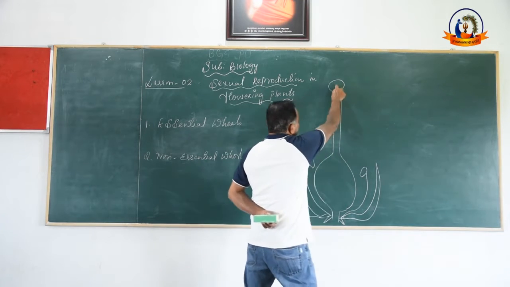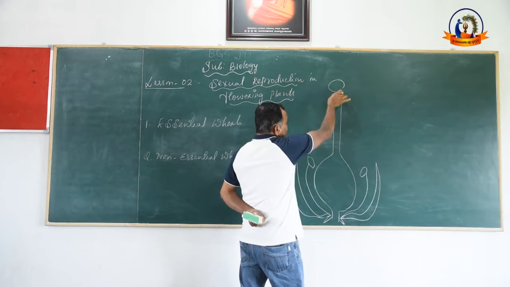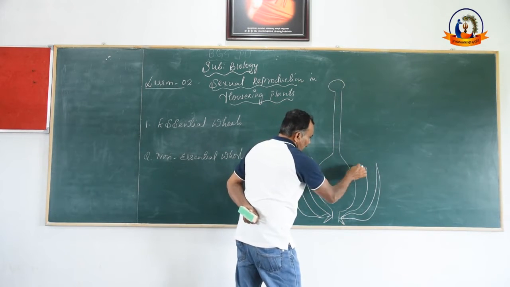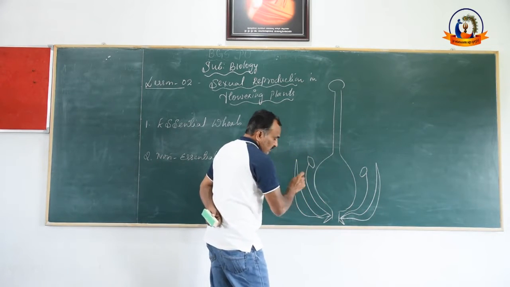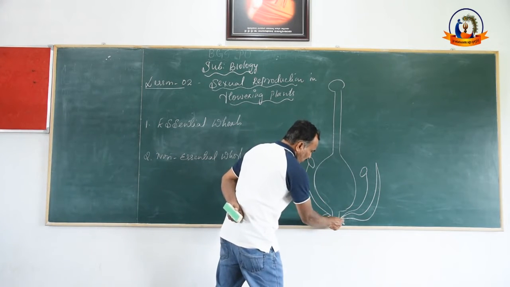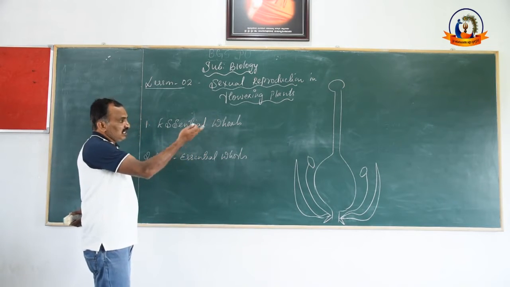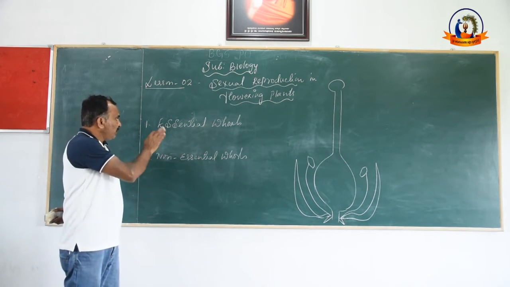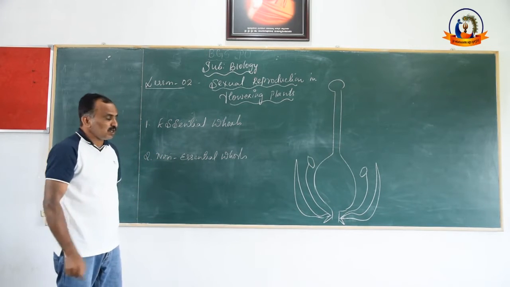This structure is called a gynoecium, and these two are collectively called androecium, and these two are collectively called the corolla, and these two are collectively called calyx. Generally there are four parts which are categorized into two major groups: one is essential whorls, other is non-essential whorls.